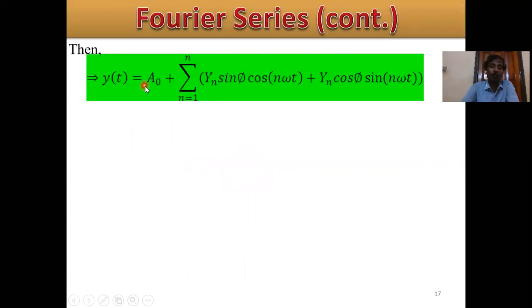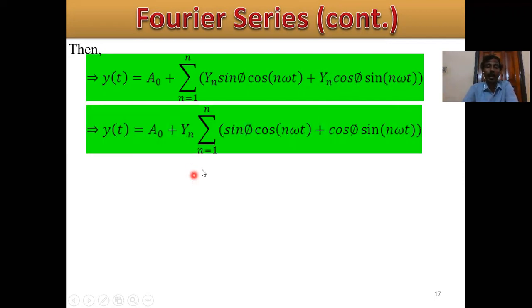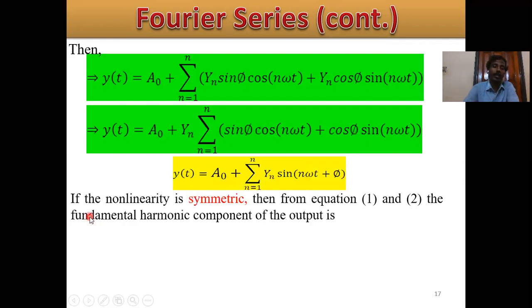Then y of t equals a0 plus the sum from n equals 1 to n. From equation 2, put an equals yn sine phi for the cos n omega t term, and bn equals yn cos phi for the sine n omega t term. Then taking yn common, sine phi cos n omega t plus cos phi sine n omega t. This is the formula: sine a cos b plus cos a sine b equals sine of a plus b.